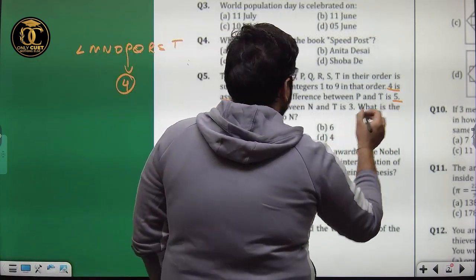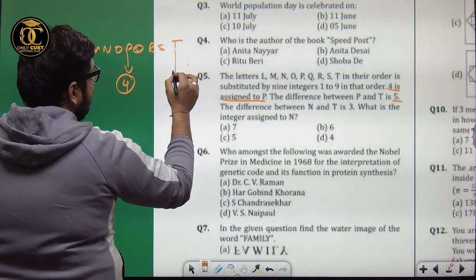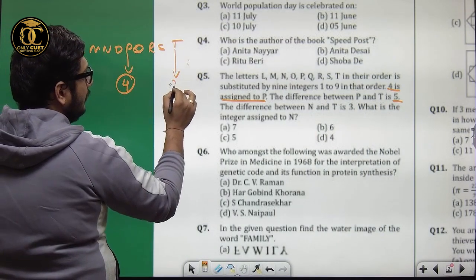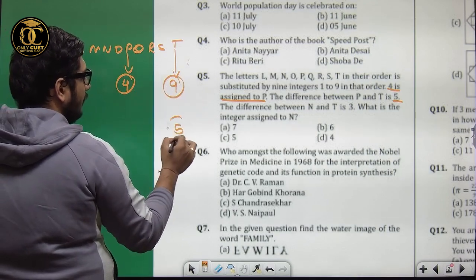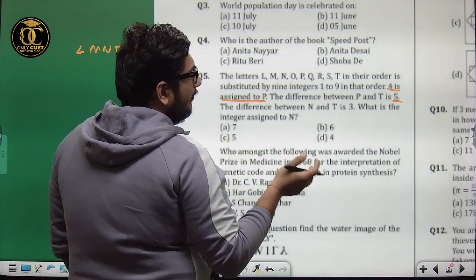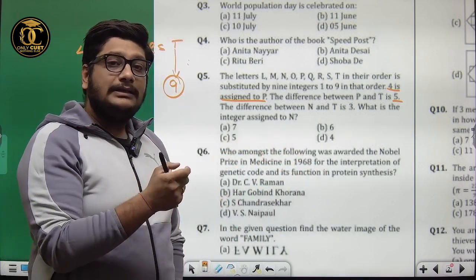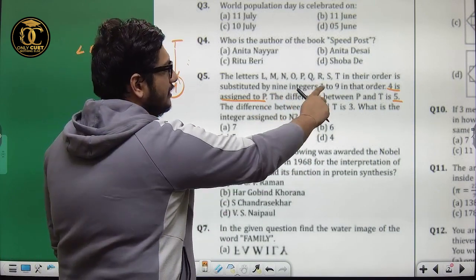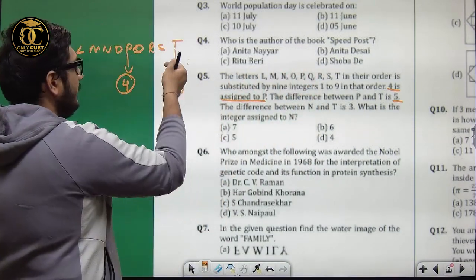Now P is already 4, so T has to be 9. Then only 9 minus 4 will give me 5. Because it's a single digit number, we cannot have anything other than 9. We cannot have minus 1 either, because minus 1 is not given in the options. So the only possible option for letter T is 9.